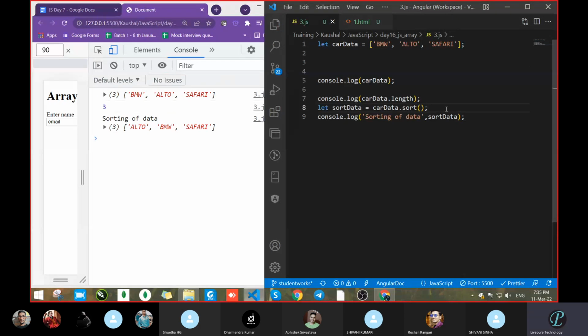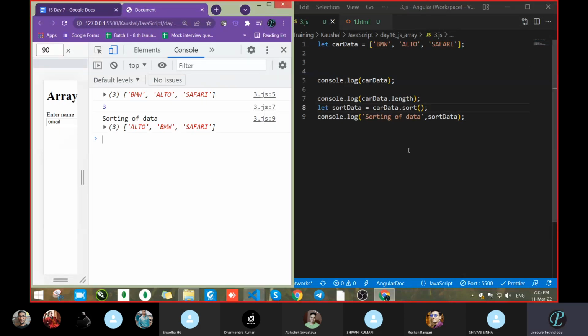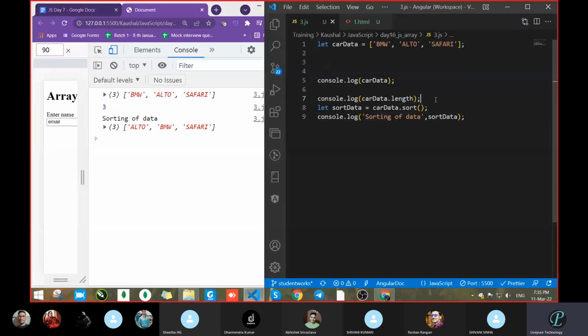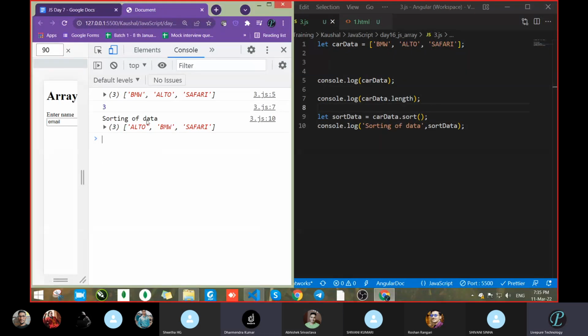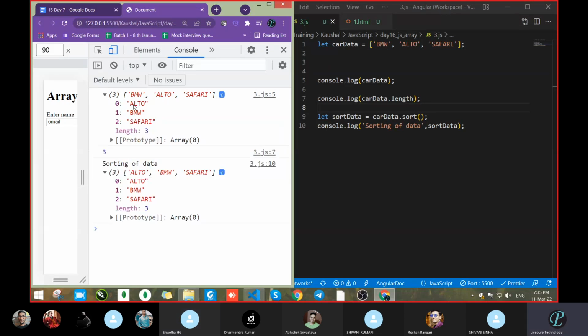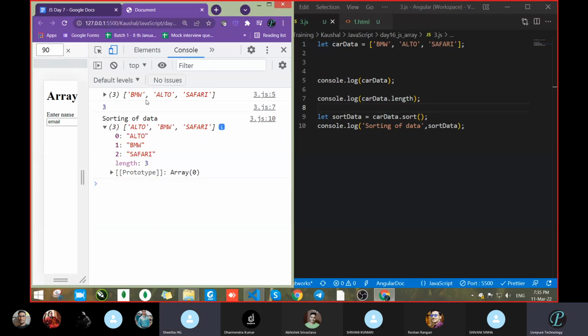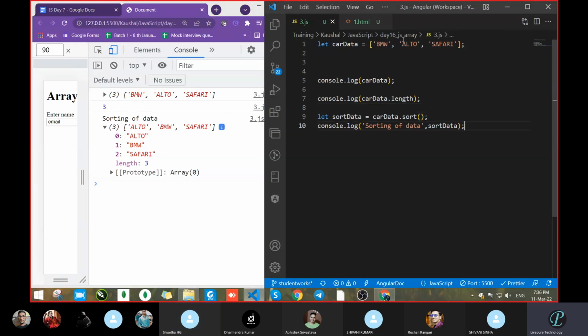Pass here. Now see. Tell me what changes you observed here. Alphabetical sorting, sir. This is my sorting data after sort, and this is my original data. But see that BMW, Alto, Safari on our screen code side.